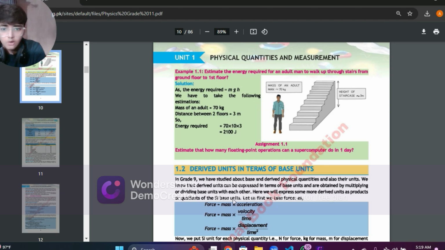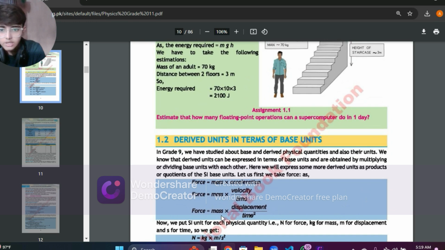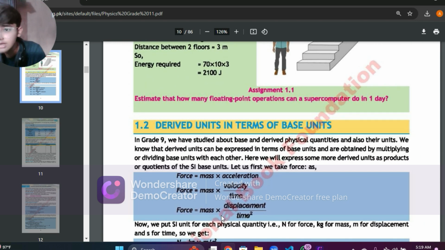Now let's focus upon what are derived units. Before dimensions, we need to clear these topics because these are somewhat necessary for us. Now, in grade 9, just remember a thing. You might have studied what are units and base units, such as kg, Newton, and for time it was S. There are a lot of units, right? We have already studied that.